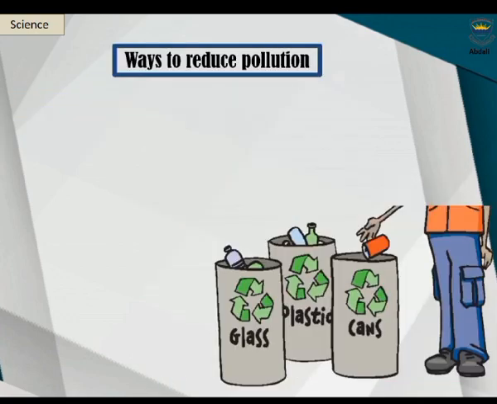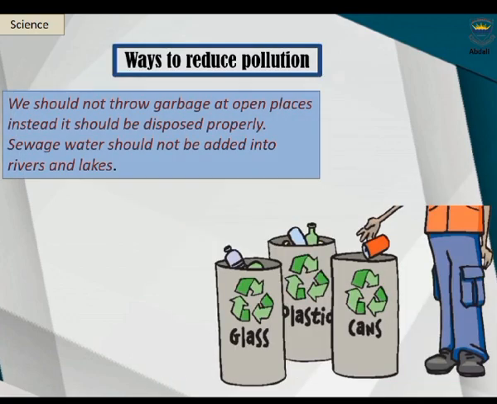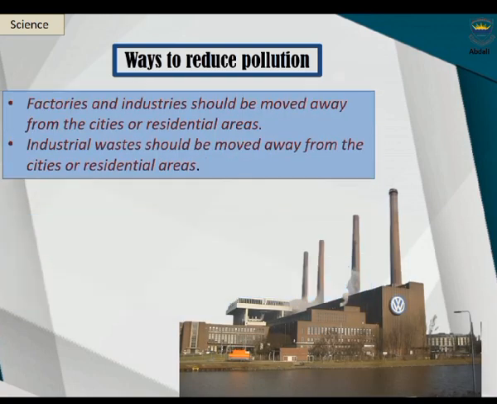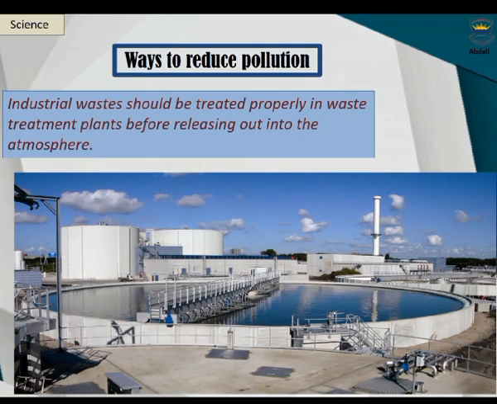Ways to reduce pollution. We should not throw garbage at open places, instead it should be disposed properly. Sewage water should not be added into rivers and lakes. Factories and industries should be moved away from the cities or residential areas. Industrial wastes should be treated properly in waste treatment plants before releasing out into the atmosphere.